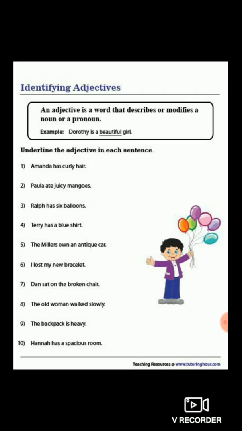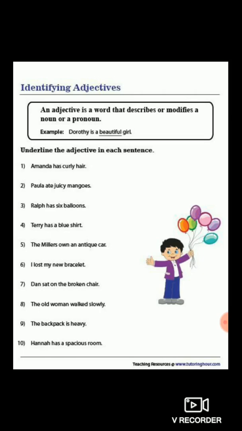So again 6. These 6 balloons, 6 is an adjective. It is a numeral adjective of number. Whereas curly and juicy, they were which type of adjective? Adjective of quality.